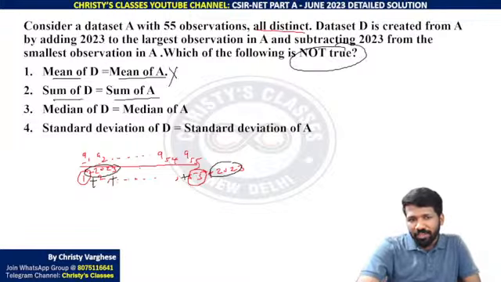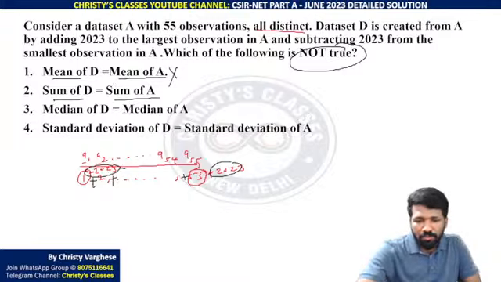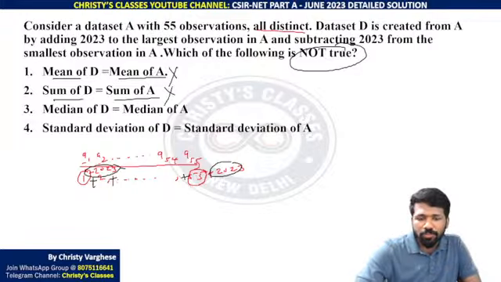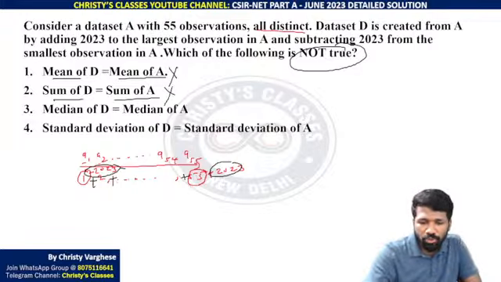Sum of D and sum of A, that I already told you, are equal. That is why we can say that mean of D and mean of A are equal. Mean of D and mean of A are equal because of this reason itself. All of you clear? So by that logic, this is also not the answer. This is a true statement. So both are true statements.